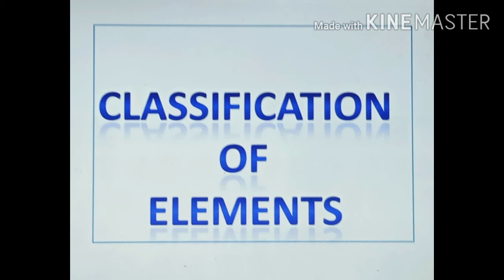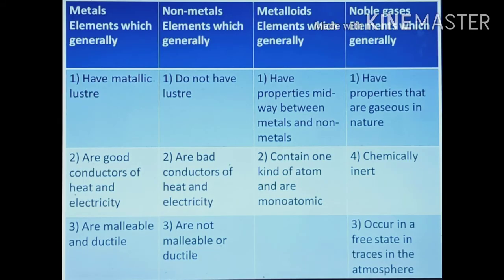Classification of elements on the basis of their properties. Check the given table. Metals. Metals have metallic luster. Metallic luster means they have a shining nature. Non-metals do not have luster. Metalloids have properties midway between metals and non-metals. And noble gases have properties that are gaseous in nature.